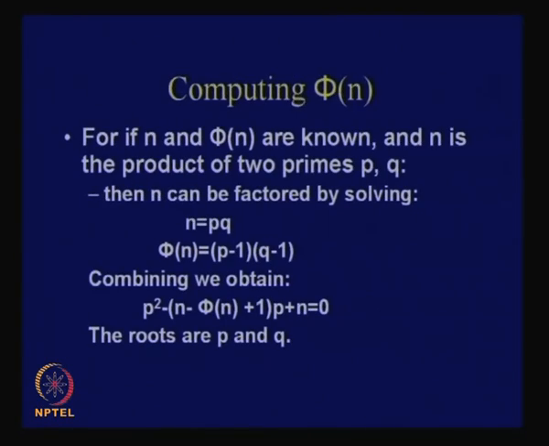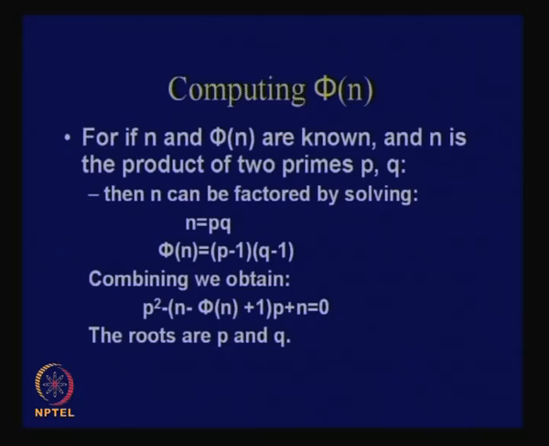We know this already, but as a revision: computing phi n, if the value of n and the value of phi n are already known to us. If n is a product of two prime numbers, say p and q, then n equals p times q. And what is phi n? Phi n is the product of p minus 1 and q minus 1.